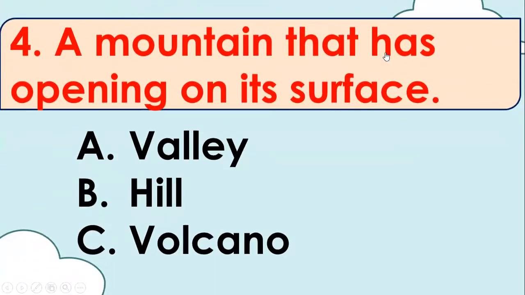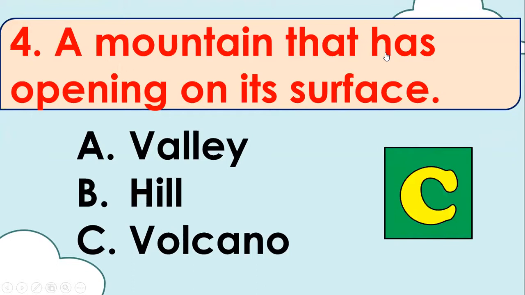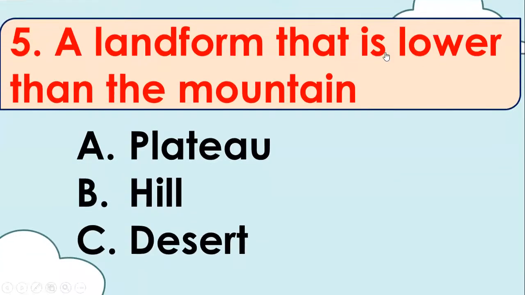Number 4, a mountain that has an opening on its surface. A. Valley, B. Hill, or C. Volcano? The correct answer is letter C, volcano. Number 5, a landform that is lower than the mountain. A. Plateau, B. Hill, or C. Desert?